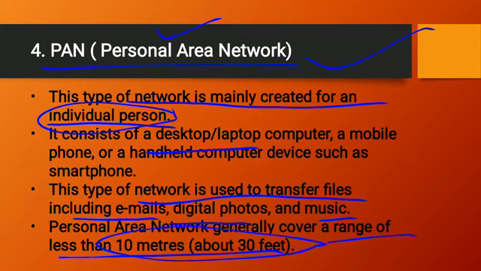You have seen that if you are living in a house and you are connecting one mobile to another mobile using a Bluetooth connection, and you go far from the other mobile phone, then the connection is disabled. That type of network is known as a personal area network, where you use your smartphone or laptop to share digital photos, music, and emails within only 10 meters of area.